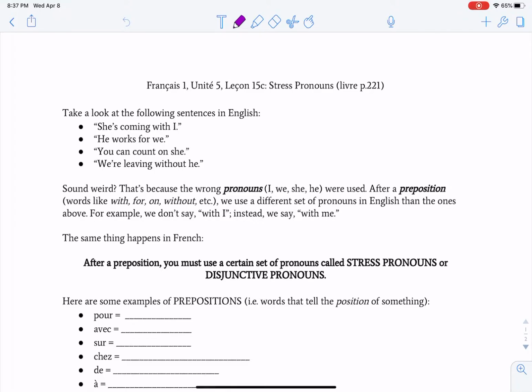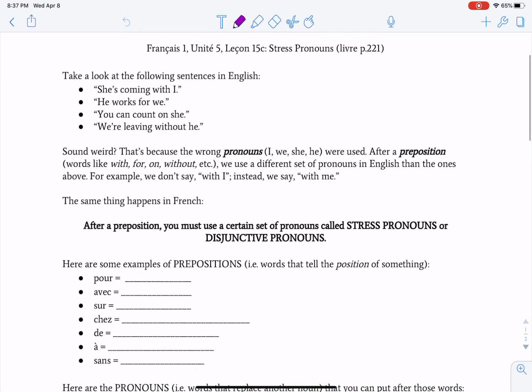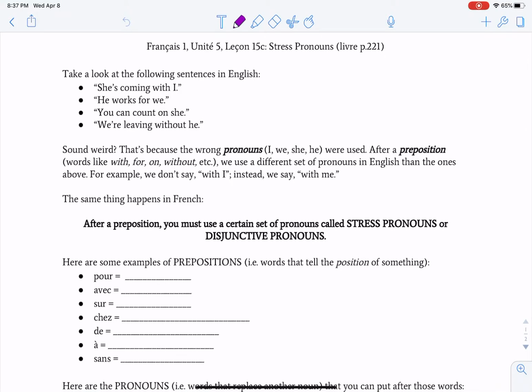That's a lot of grammar jargon, but let me read you a few examples so you can get a sense of what we're talking about. Take a look at these sentences. They're all incorrect, by the way. She's coming with I. He works for we. You can count on she. We're leaving without he. So these should all sound weird, and that is because they're using the wrong pronouns.